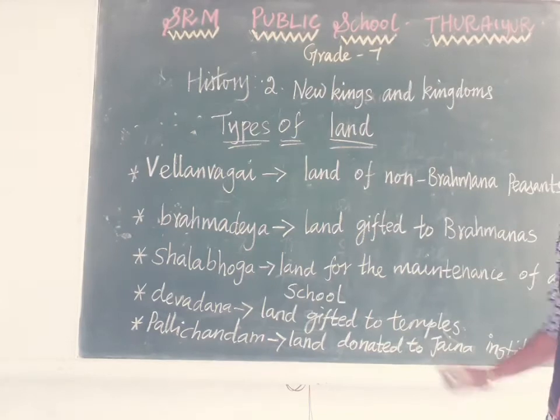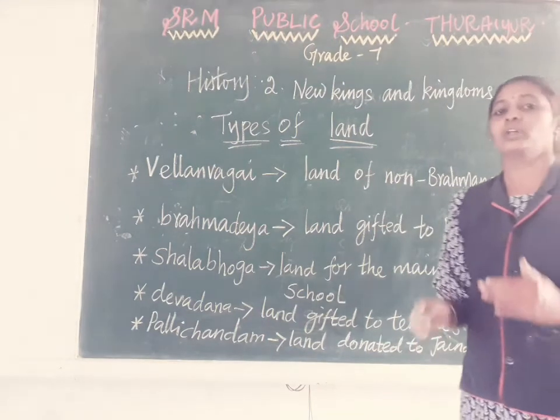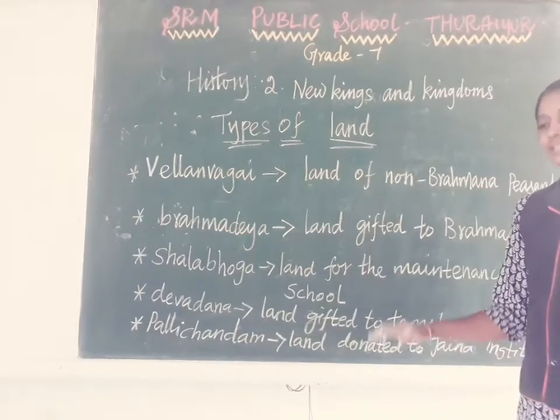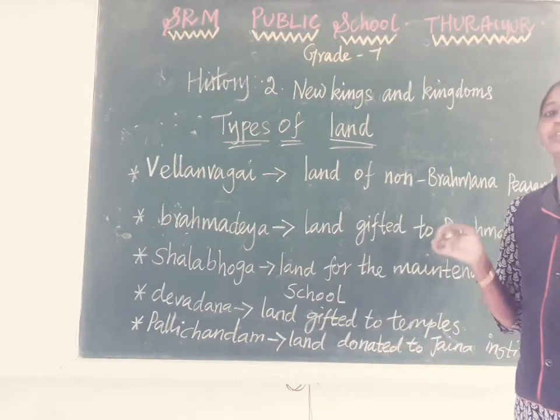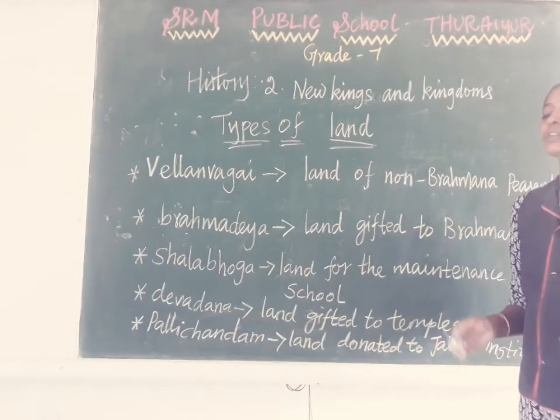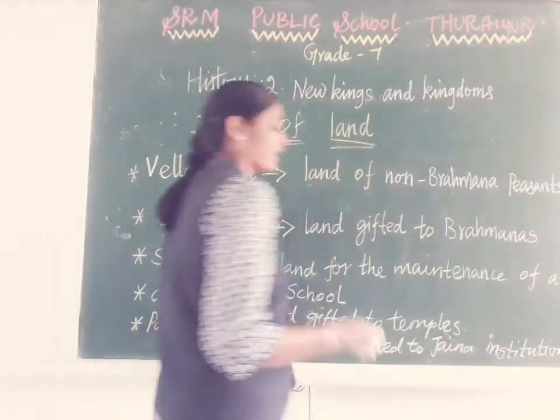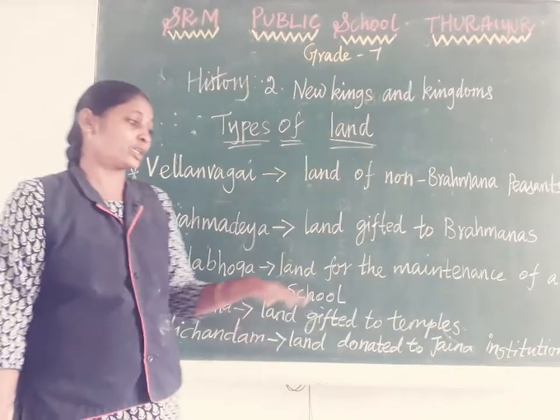Next is Pallichandam. Hinduism was very famous in the time of the Chola dynasty. In the same way, Jainism and Buddhism were also very popular. For that reason, some land was donated to the Jaina institution. Why?